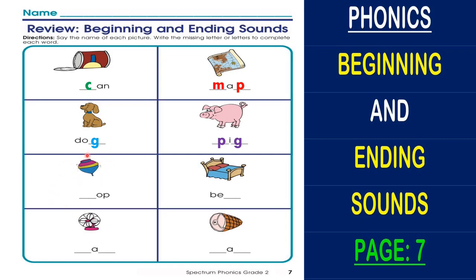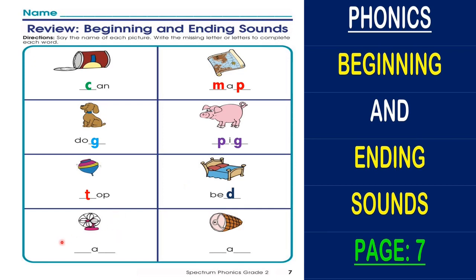And then here we have top. Yes, it's top. The beginning sound for top is what? T, of course. We use letter T to make T sound. After that we have this. What is this? Yeah, it's a bed. Here we don't have the ending sound. The ending sound for bed, let's listen to it very carefully. Bed. Yeah, D sound. We use letter D to make D sound.